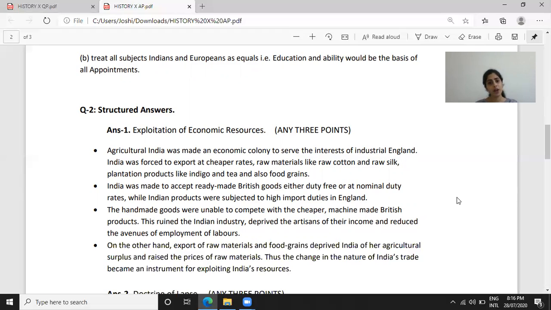So students, if you have written down any 3 points out of these 4 points, then give yourself 3 on 3. Always remember, in the structured answers, we have to write down big points because each point gives you 1 mark. So make sure you specify the key words. It is very important for 10th standard students to write down the textual words or the keywords.